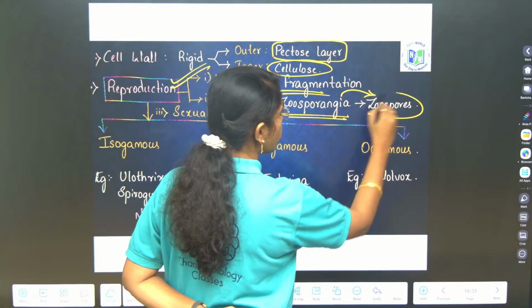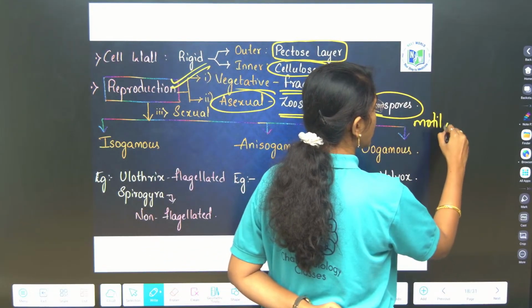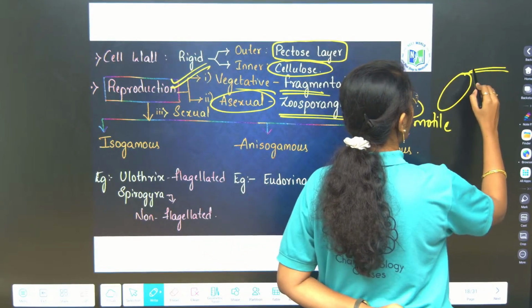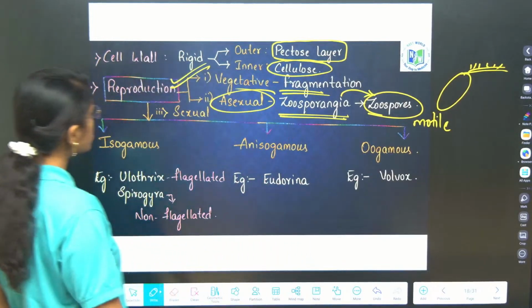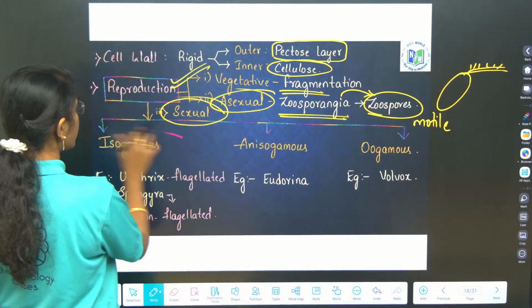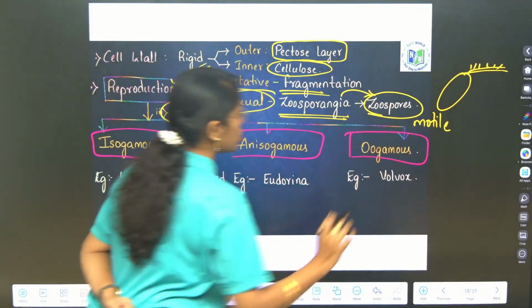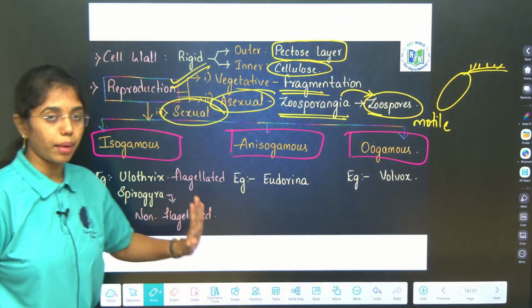Zoosporangia produce zoospores. Zoospores are motile. They have two flagella, one smooth whiplash and the other tinsel type. Next, the sexual mode of reproduction can be isogamous, anisogamous or oogamous. You already know the definitions of isogamy, anisogamy and oogamy.